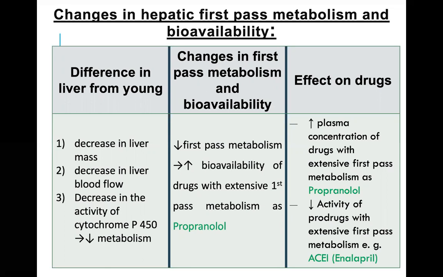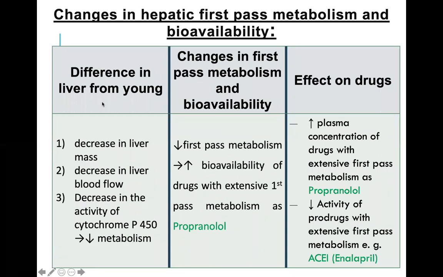But in elderly people there is a decrease in liver mass, a decrease in liver blood flow, and a decrease in the activity of cytochrome P450. All this leads to decreased metabolism.